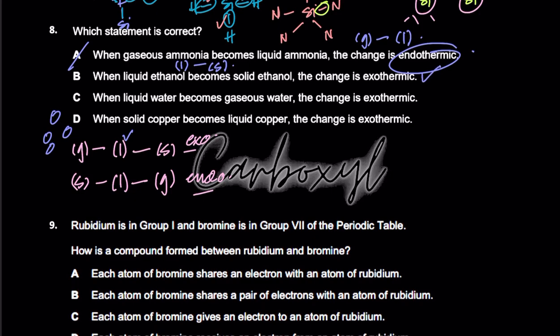So liquid to a solid is an exothermic reaction. B is true. If you check C and D out, C is saying when liquid water becomes gaseous water, that means that's an endothermic reaction. Why? Because you are giving the liquid that extra energy that it needs, so it's endothermic. C is wrong. When solid copper becomes liquid copper, the change is exothermic. No, it's endothermic. Solid to a liquid is endo.